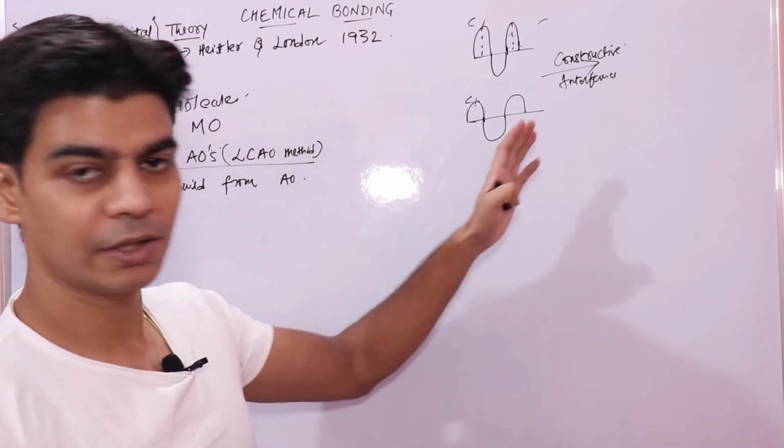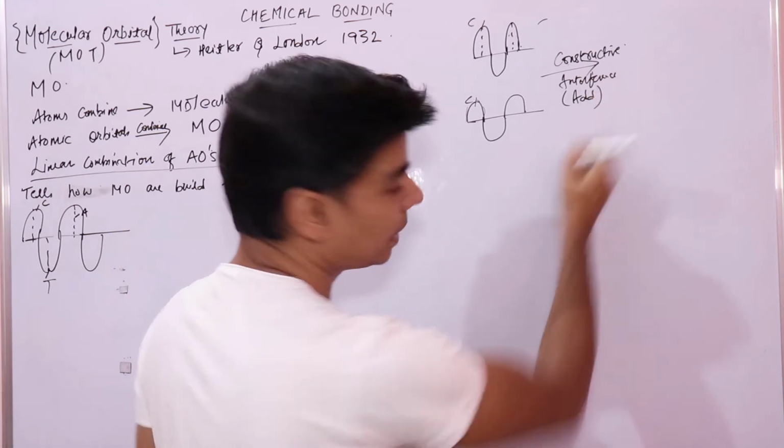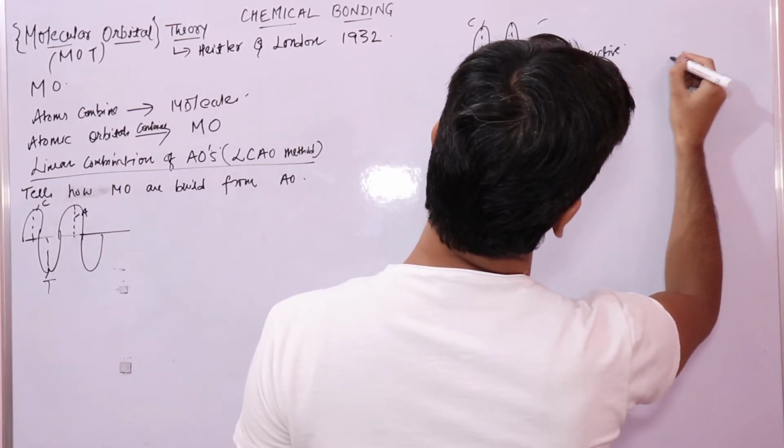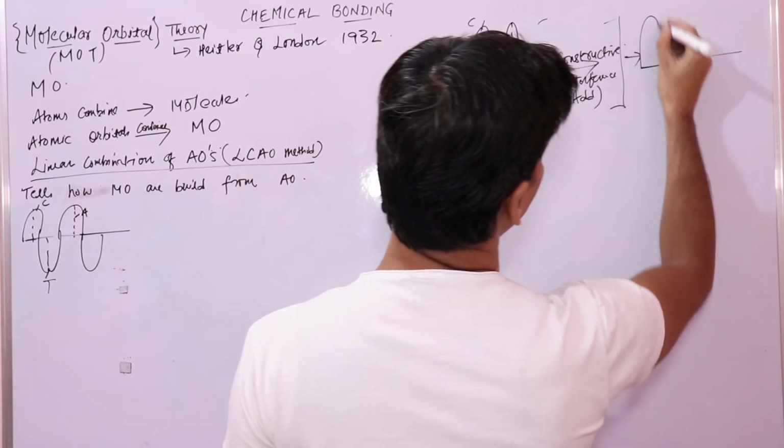In constructive interference, these two waves will add to give you a bigger wave.